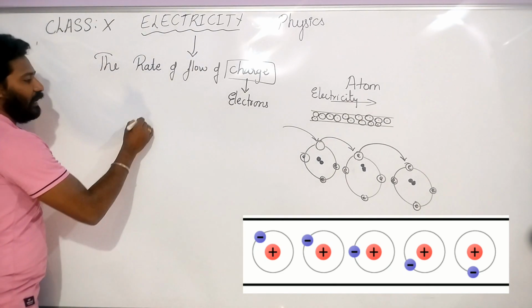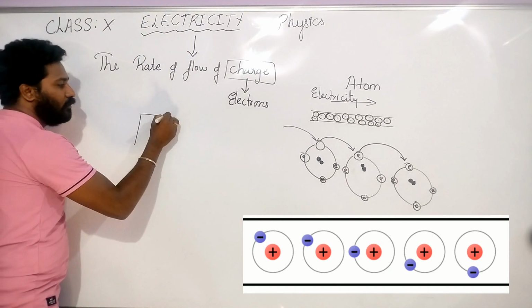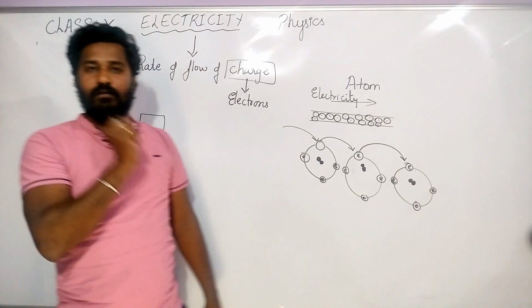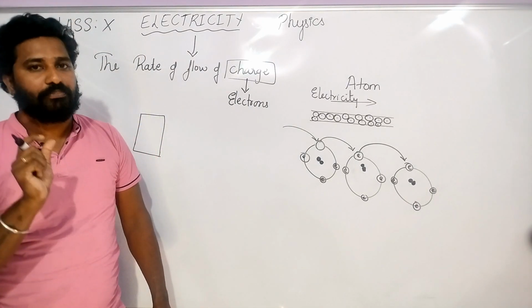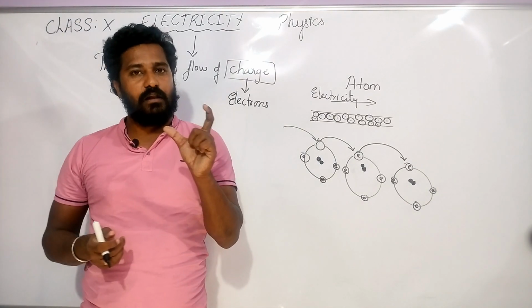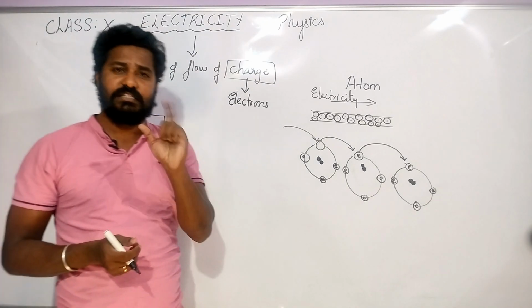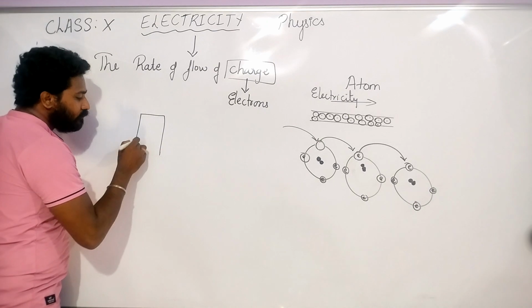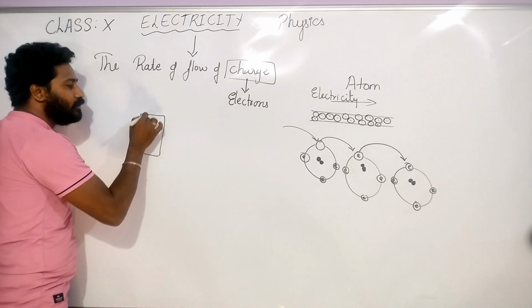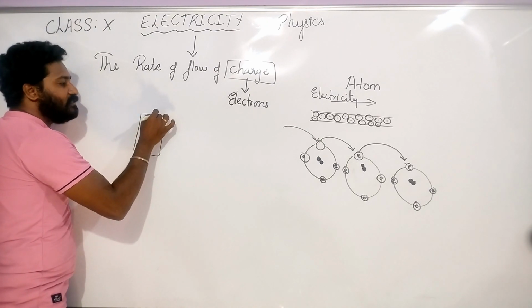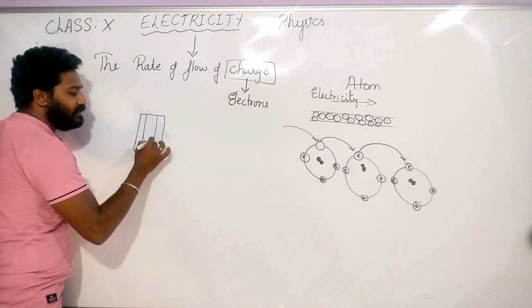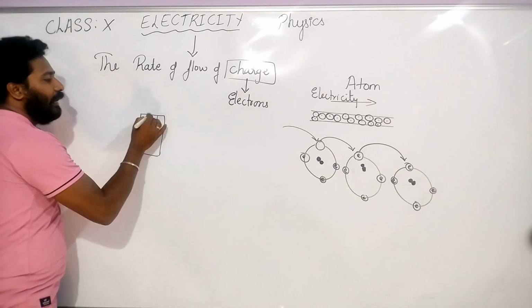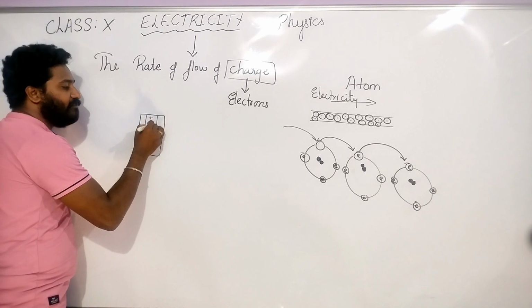Now let me give you another example. I have taken a cell. Have you seen cells in your home? We use everyday cells, right? Inside the cell, how does it look? See, inside the cell it will have two compartments, two regions. In the first region, it is full of positive charge.